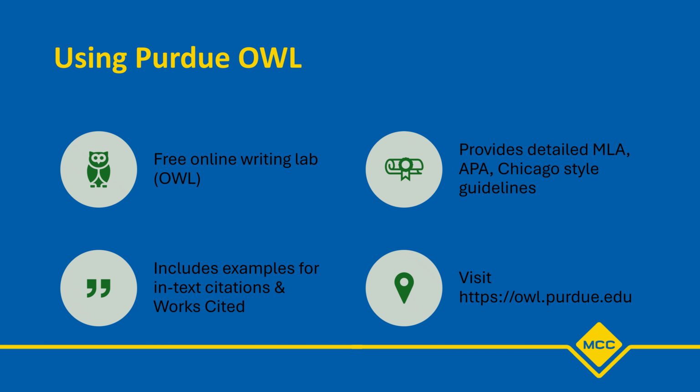One of our best resources is the Purdue OWL. OWL stands for Online Writing Lab. It's a free online writing lab with guides on MLA, APA, Chicago style, and more. It includes clear examples of formatting, citations, and works cited pages, reference pages. Bookmark owl.purdue.edu. It will save you many headaches in the long run.